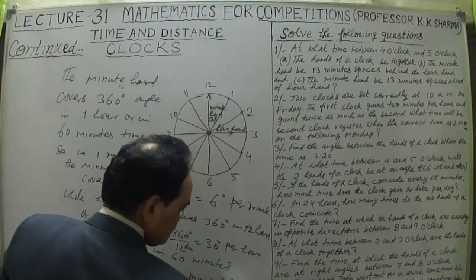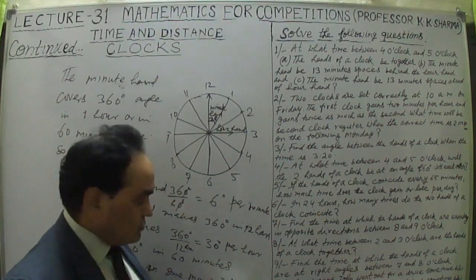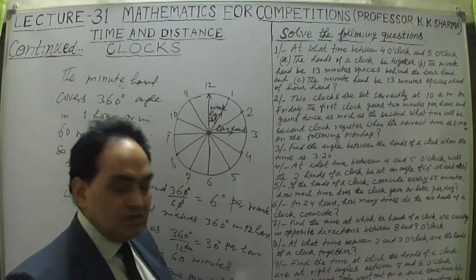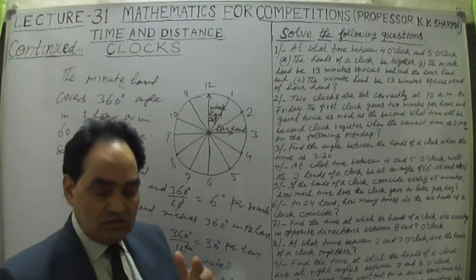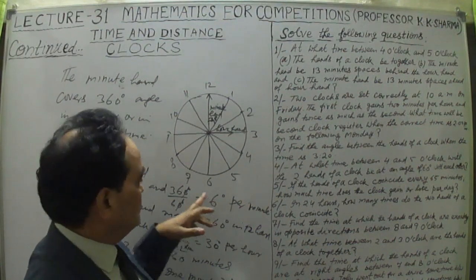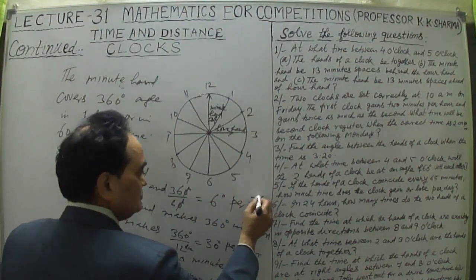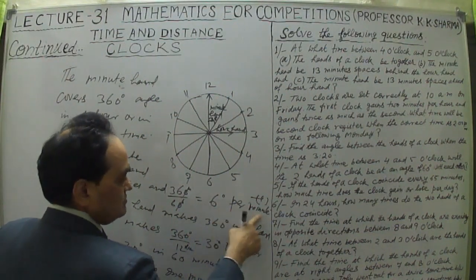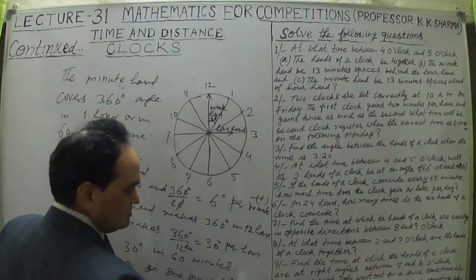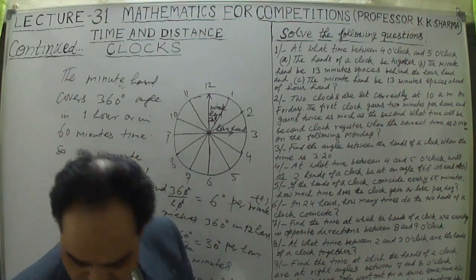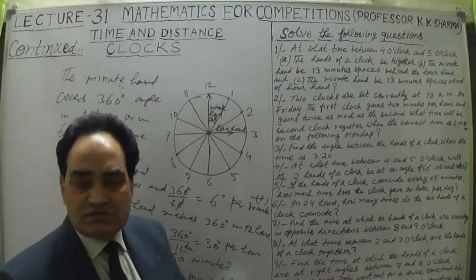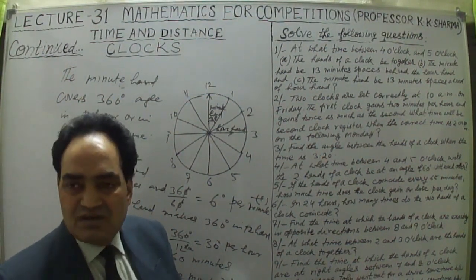So the hour hand makes only half a degree angle per minute, while the minute hand makes a 6-degree angle. The minute hand makes a 6-degree angle per minute, and the hour hand makes a half-degree angle per minute. Very important point.